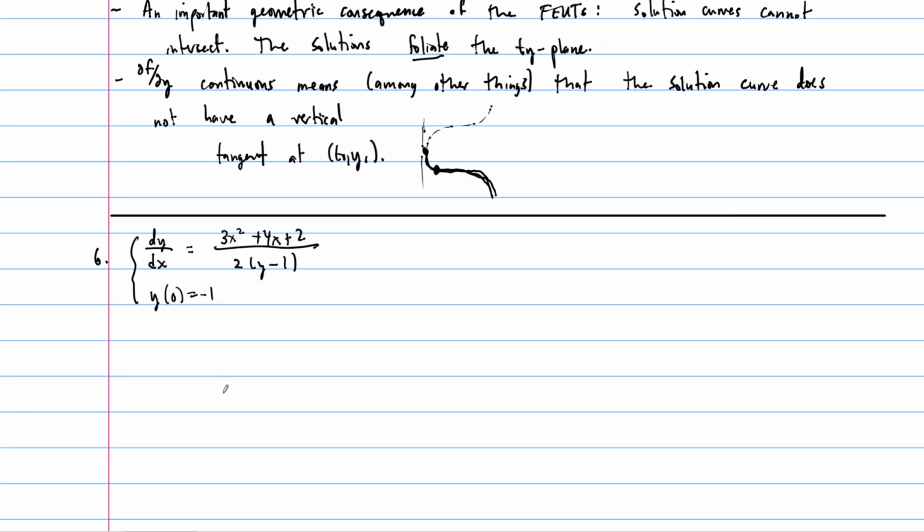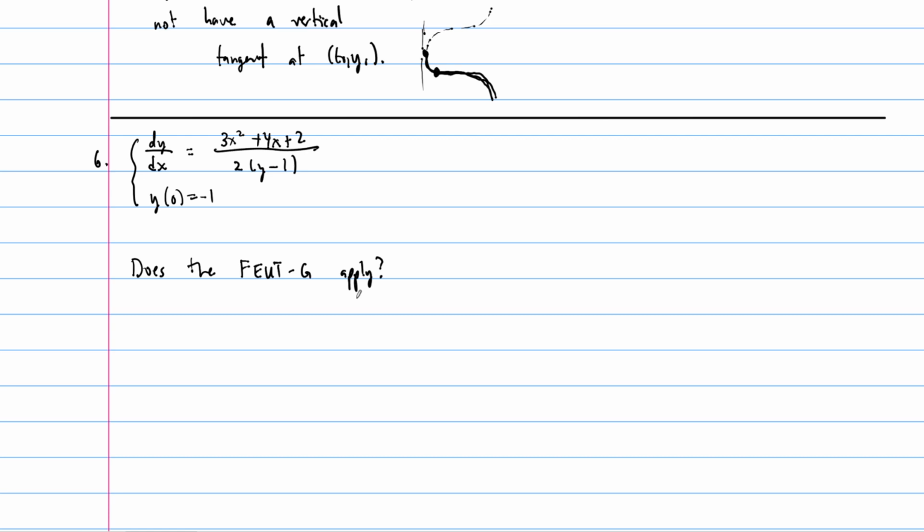So first of all, I want to know, does the general fundamental existence and uniqueness theorem apply? Yeah, that's really all I want to know on this one. So let's check, right? What's f in this case? f of x, y is going to be equal to just the right-hand side. Notice this is nonlinear, but this is in terms of x and y instead of t and y. That's fine. Just change out the role of the t from the theorem with an x. So our function is (3x squared plus 4x plus 2) over (2 times (y minus 1)).